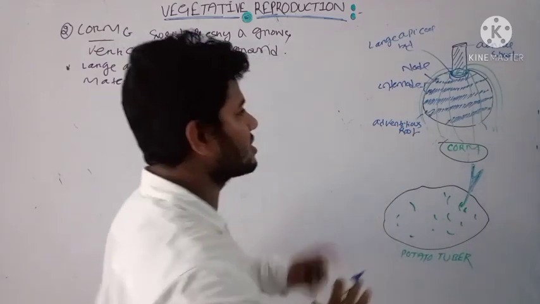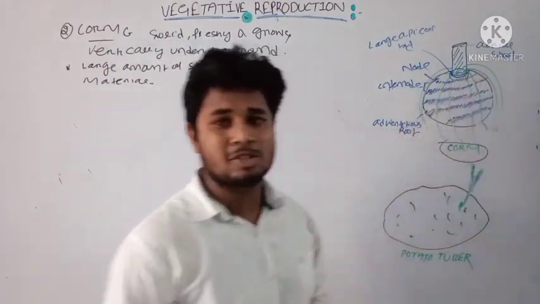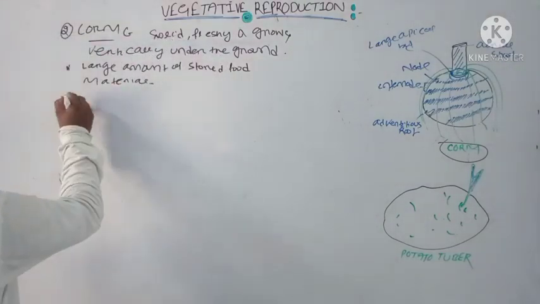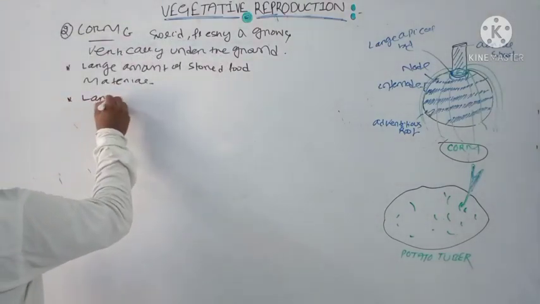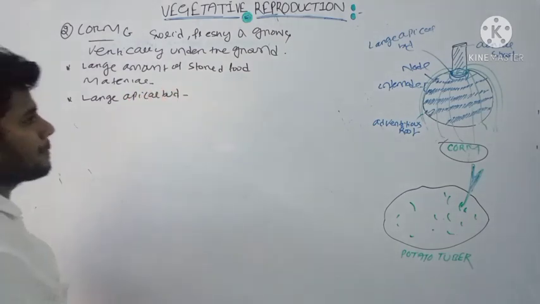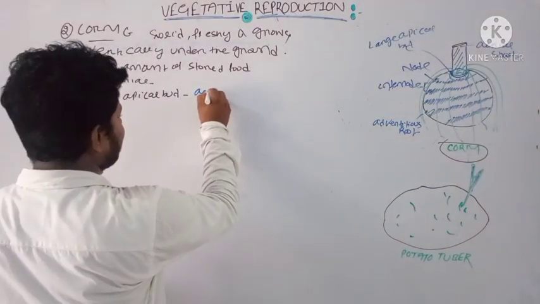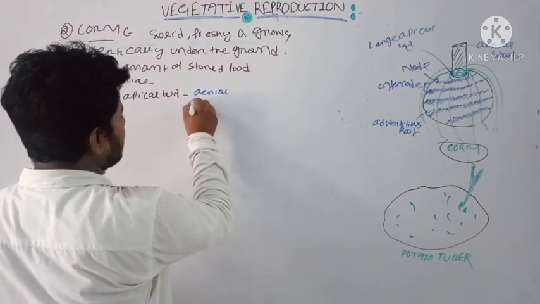Okay, these are the basic features of your corm structure. Basically we will see there is presence of a large apical bud, okay, large apical bud, and from this apical bud the aerial shoot will develop.